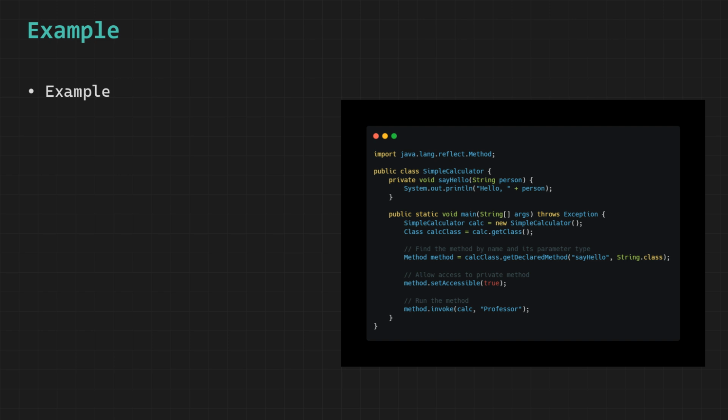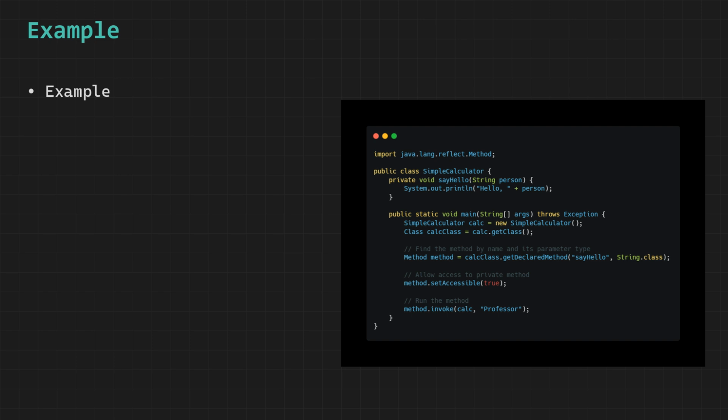Once we retrieve the method, we now have a Method object which represents that specific function, and this is modeled by Method, which gives us the ability to interact with and execute that method dynamically. But at this stage, Java still enforces access control, meaning we cannot invoke it yet because it is private. To overcome this restriction, we call setAccessible(true), which essentially tells the JVM to temporarily ignore Java's access checks and allow us to use the method even though it is private, and you can think of this as having special permission to open a locked door that is normally off limits.